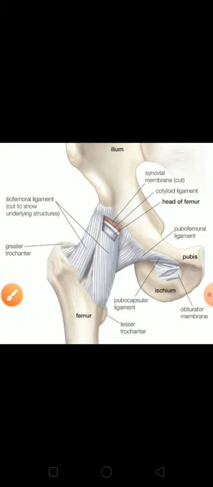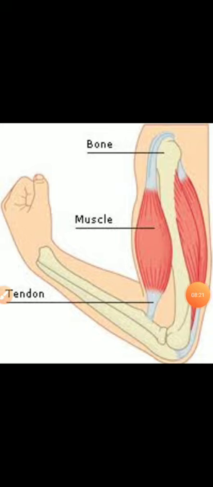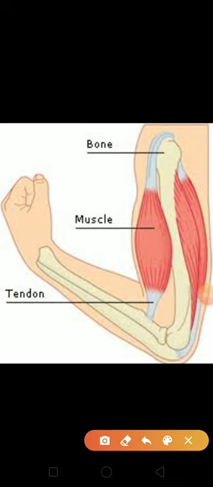Okay. Now we will see the tendon, the meaning of tendon. Look here, children. These muscles which are joined to the bone with the help of tendon. The muscles are attached to the bone with the help of strong fiber.